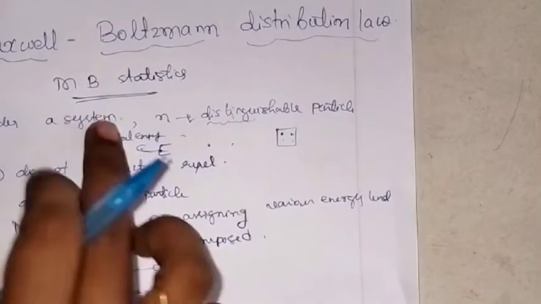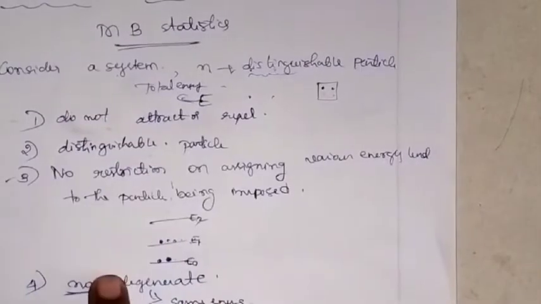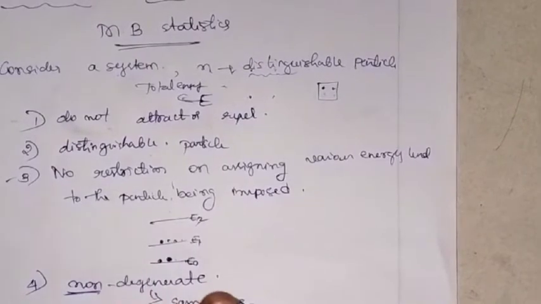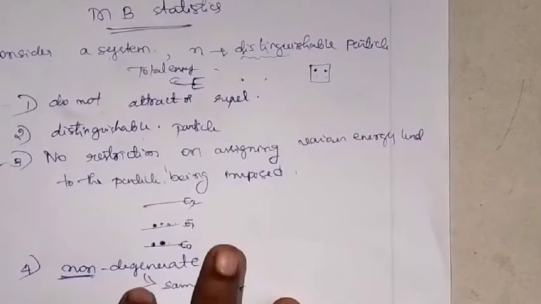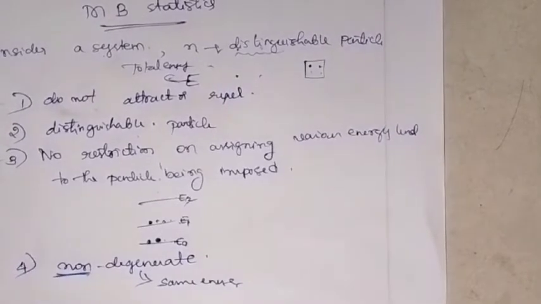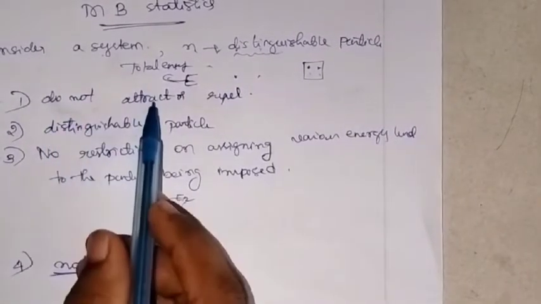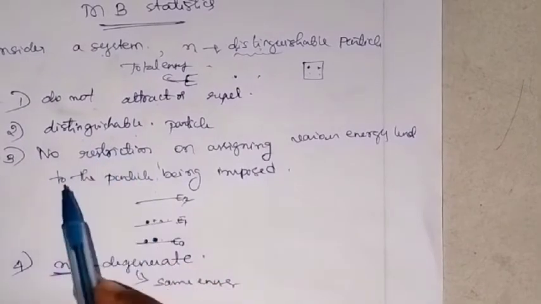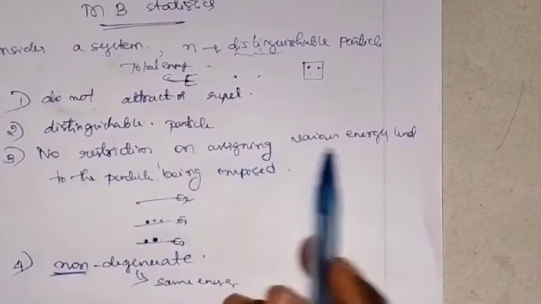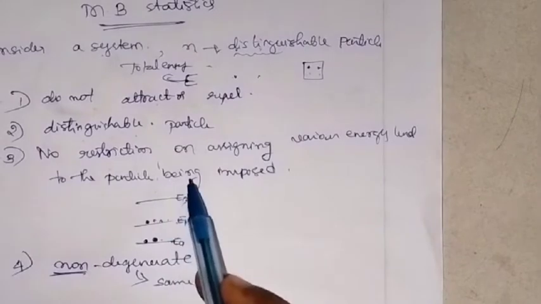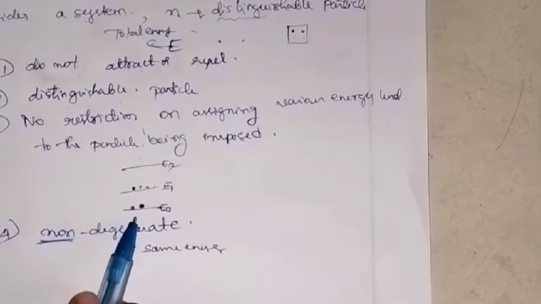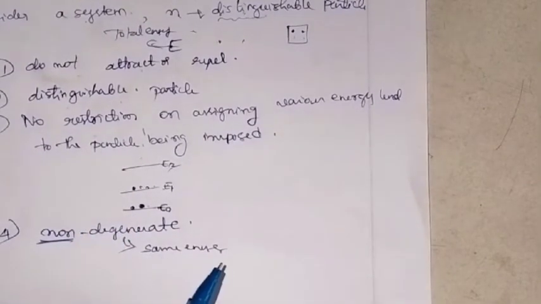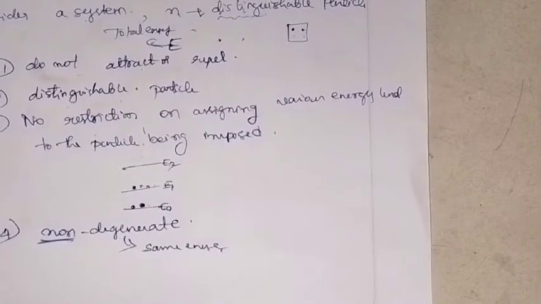So what are the four characteristics possessed by the particles? They do not attract or repel, they are distinguishable from one another, there is no restriction on assigning various energy levels to the particles, and all the energy levels have different energies, they are not the same. These are the four characteristics.